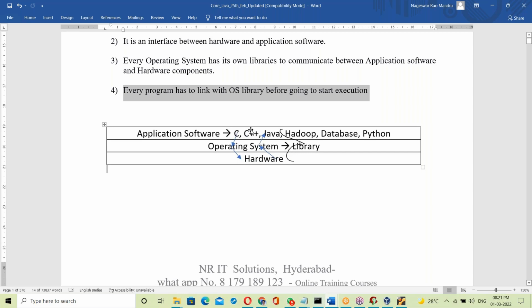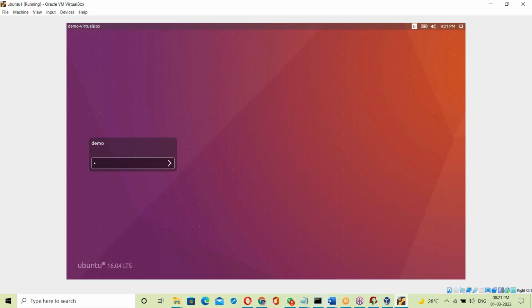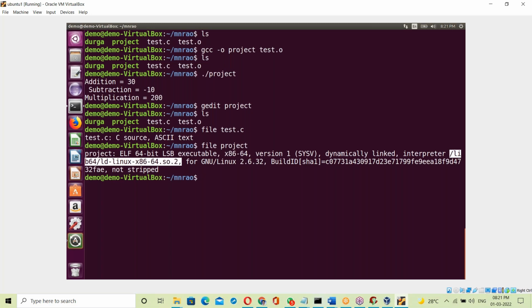Suppose C and C++ are statically linked, at the time of generating the exe file. That exe file contains the OS library. This project exe contains the OS library, so the OS library is already linked to the project exe file. This is static linking. Already linked, used at runtime.